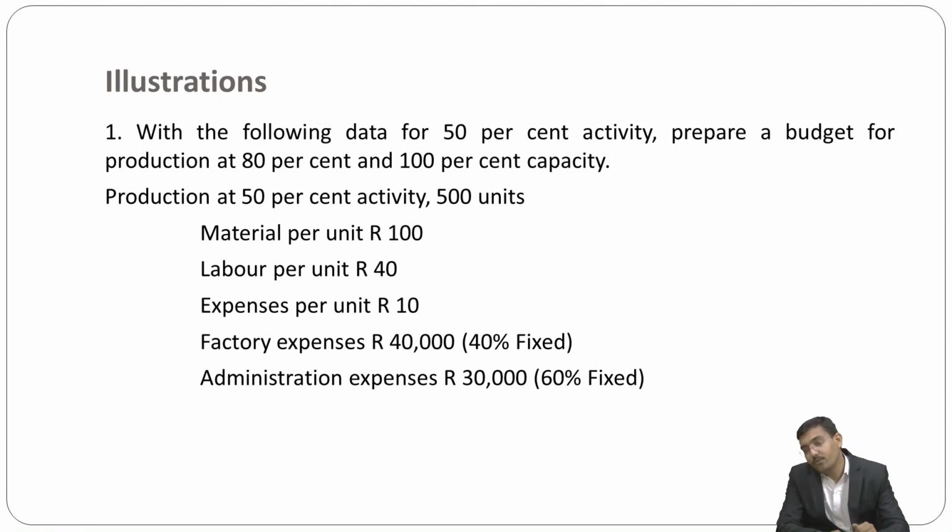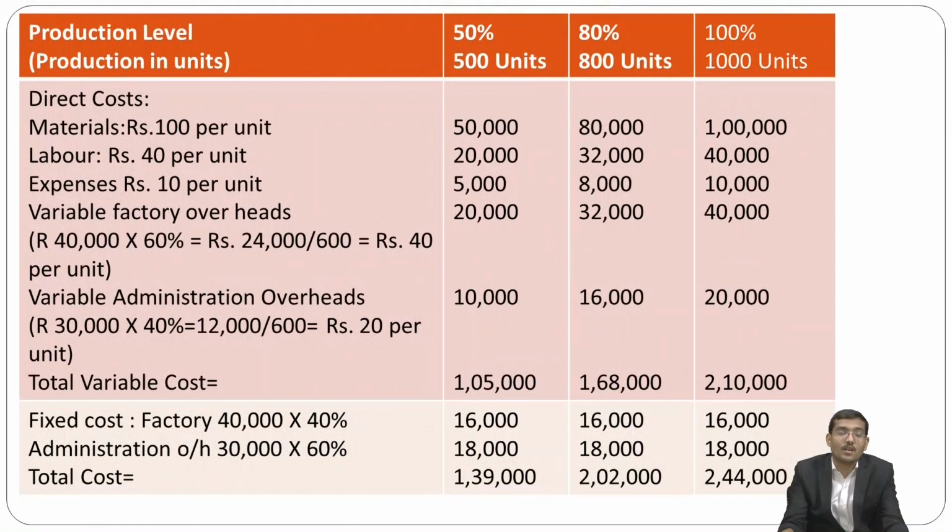So I can suggest that while you are preparing the flexible budget, at that point of time you prepare three activities, that is 50% activity, 80% and 100%. For it you just assume it and classify it in an easy manner. This is the answer of it, at 50% activity, 80% and 100%. Let us examine the total cost.